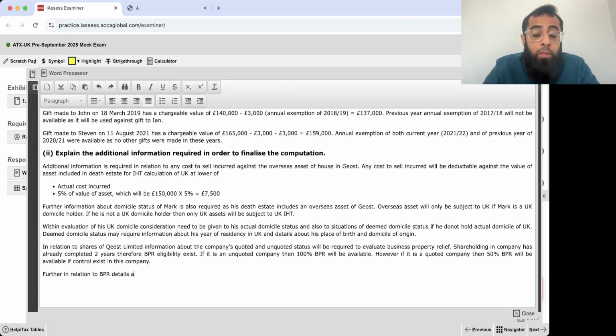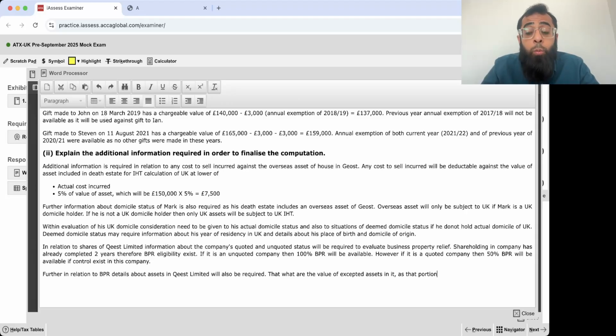Further, in relation to BPR, details about assets in Quist Limited will also be required. That is, what is the value of excepted assets in it, as that portion will not be eligible for BPR. Okay, what are the excepted assets? Excepted assets are those which you are not using in the business.